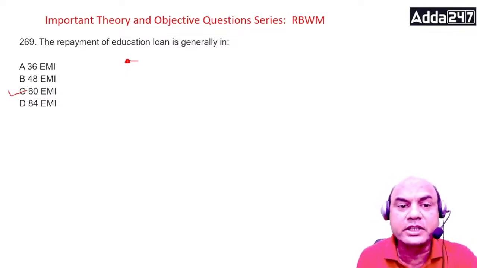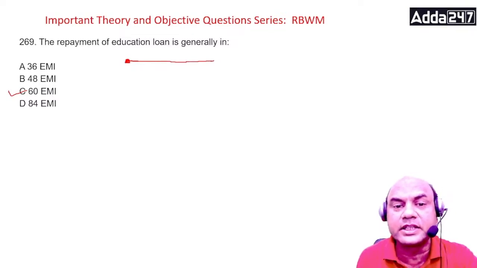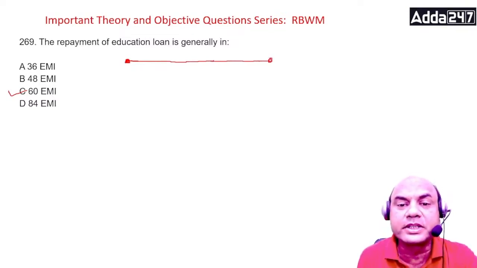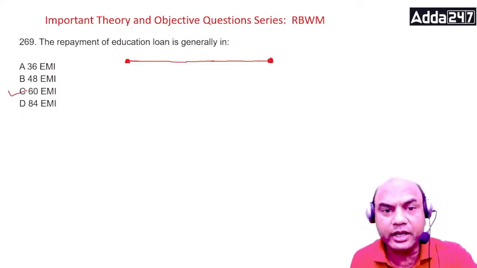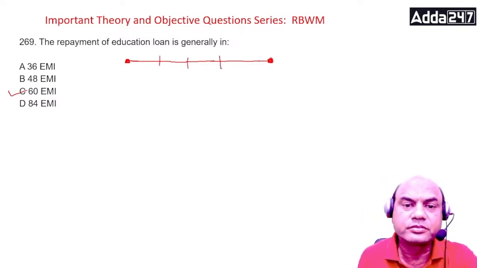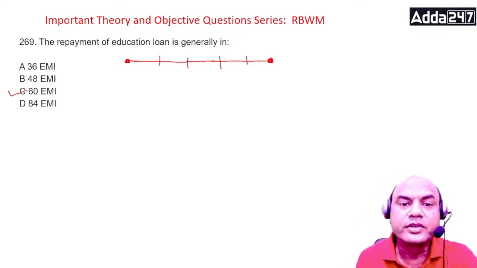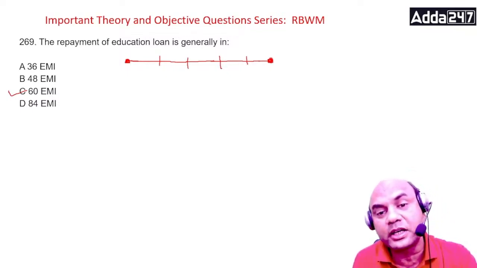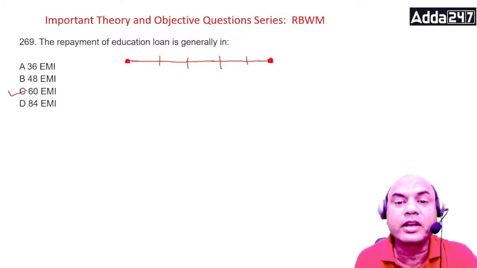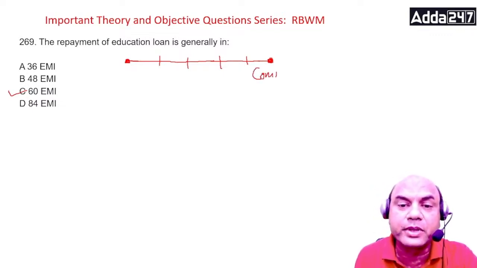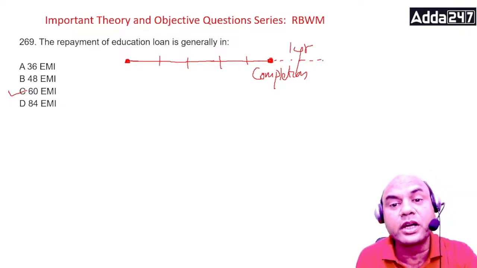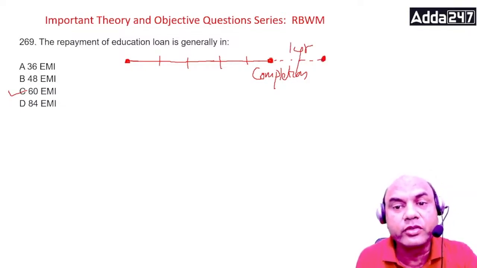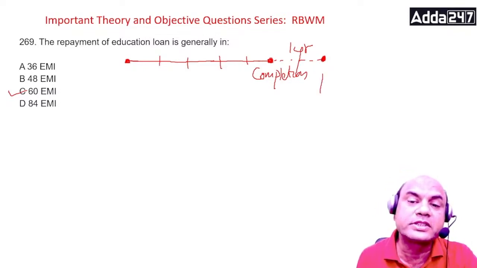If the education for that student is, let's say, engineering for 4 years, I'll be disbursing it either semester wise or annual payment. When will the repayment start? The repayment will start after completion of the course plus 1 year, because that student needs time to find a job, right? So 1 year more, and then the repayment will start.